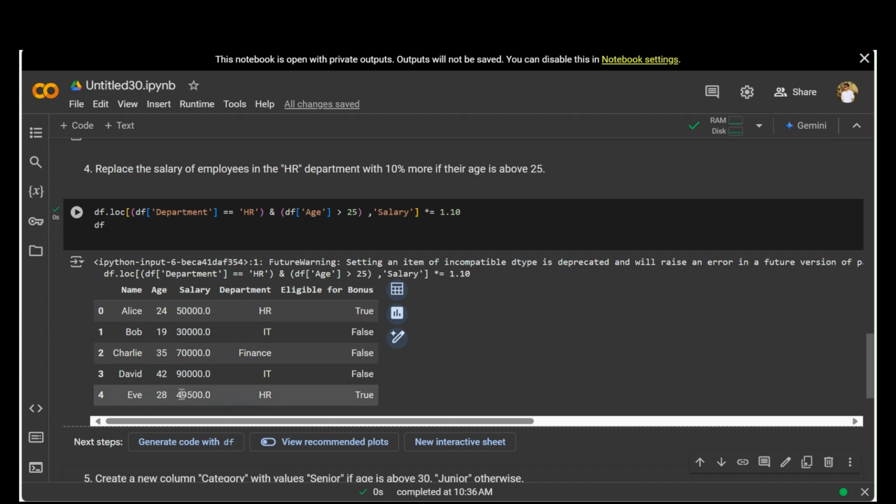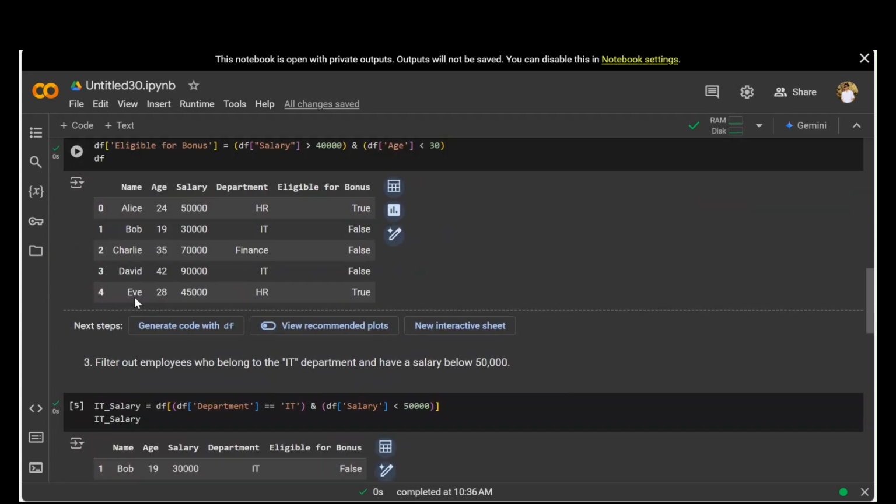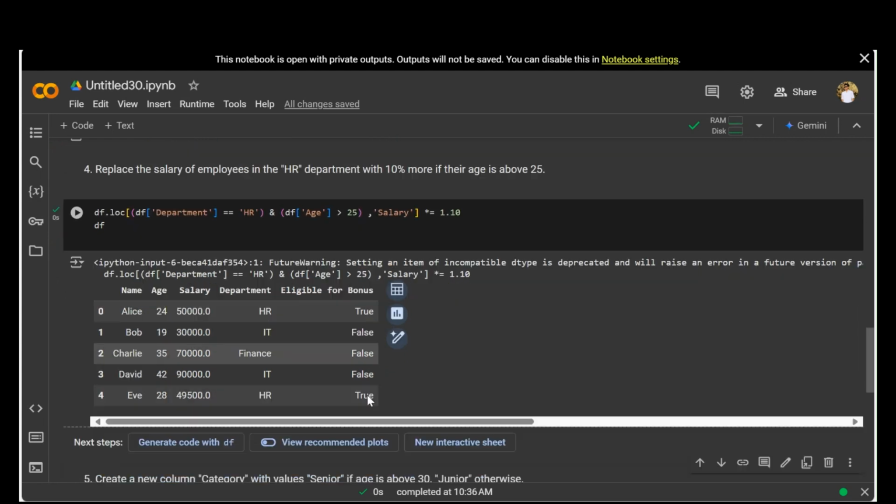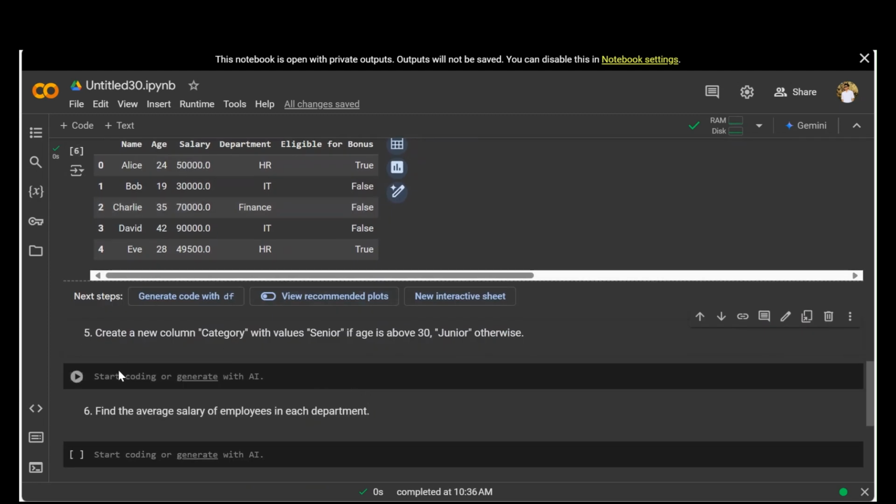So we are expecting that Eve's salary should increase by 10%. So if we see here, Eve's salary was 45,000, and here the salary has been increased by 10%, that is 49,500. So yeah, we have got the perfect output. And the rest, Charlie and David, didn't get the increase because they do not belong to the HR department. Had we specified the HR department, IT and finance, their salary would have also increased. Cool. So now let's go to the fifth question.